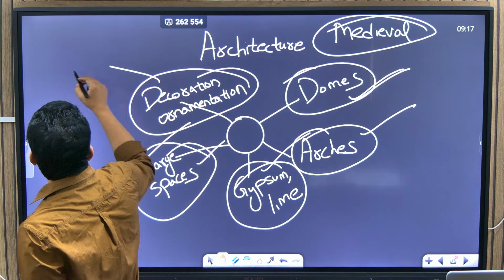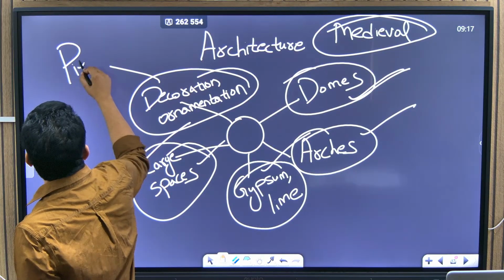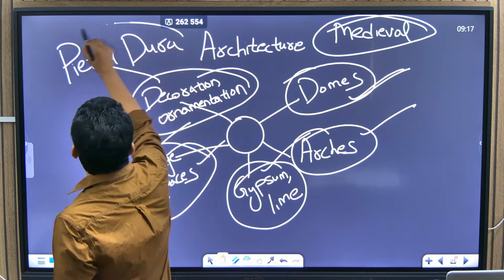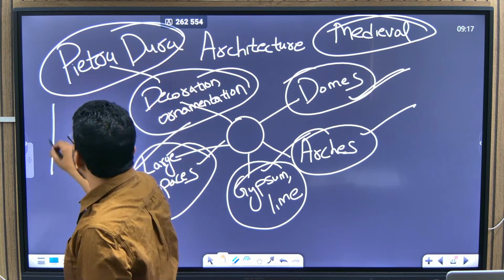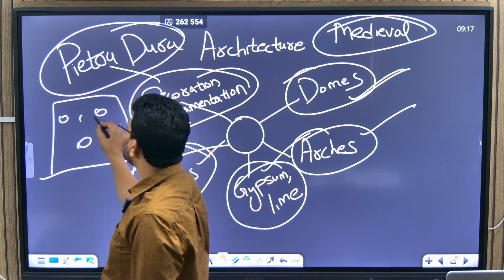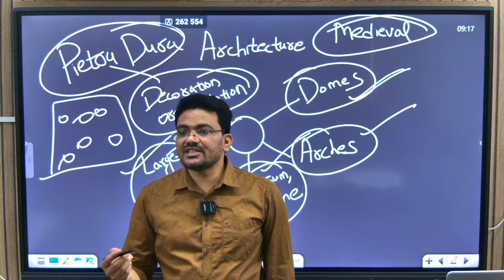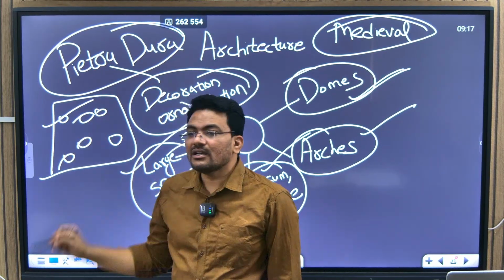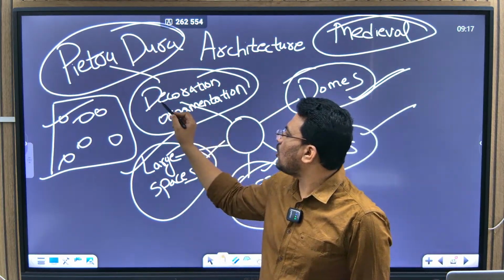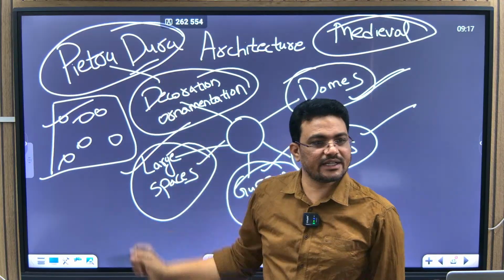For example, during the Mughal period there is a technique called Pietra Dura technique, which means after constructing the wall, they put ornamentation stones in it, like diamonds and precious stones, within the roof or walls. This technique of inserting precious stones into the walls is called Pietra Dura technique.